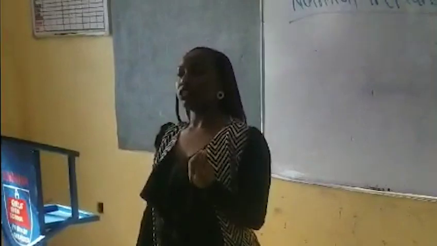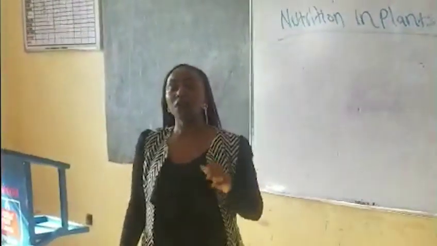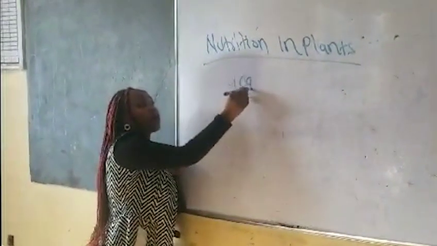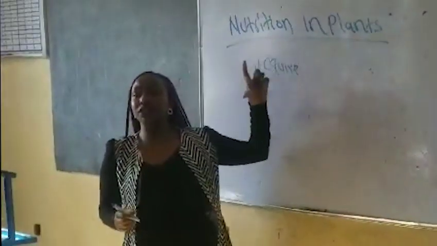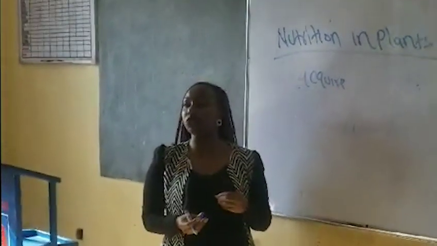When we are defining nutrition, we have to be very keen on where the scoring part is. The organisms are supposed to acquire, and also do what? Utilize. After they utilize the nutrients, we'll see how they acquire these nutrients.